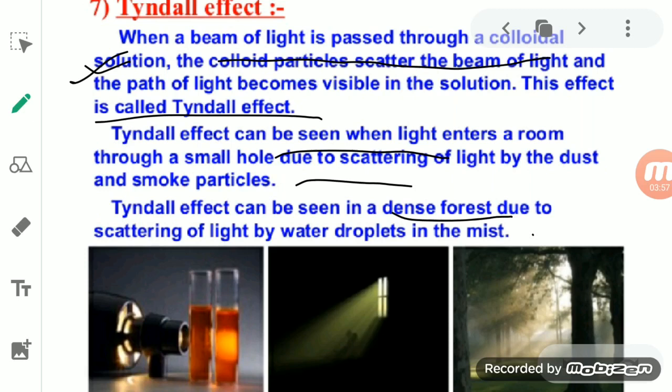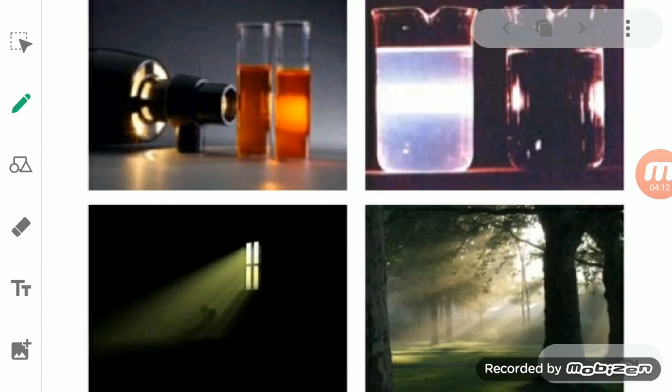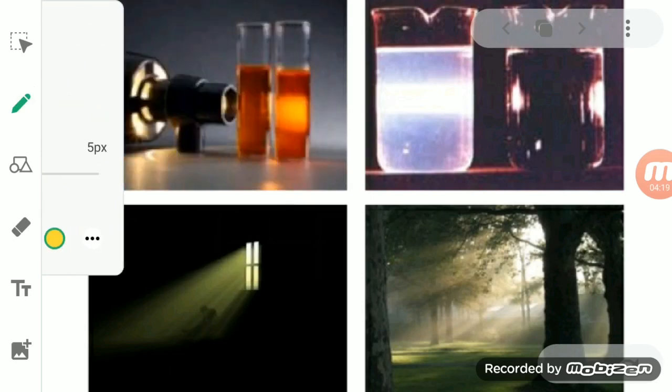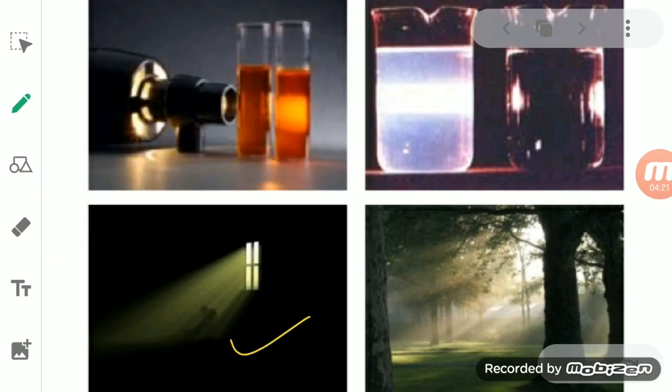So that also comes under the Tyndall effect, and here, due to the presence of water droplets in the mist, they are responsible for the scattering of the light. There are many examples, like you can see here. From this window, the path of the light is visible to us, which is showing the Tyndall effect.